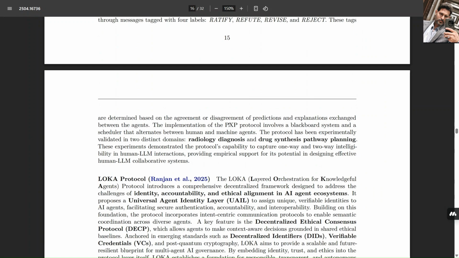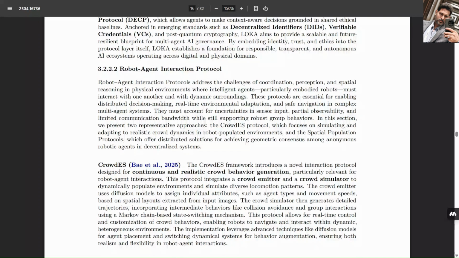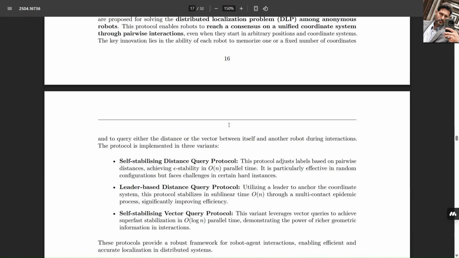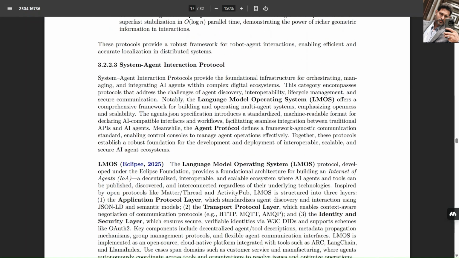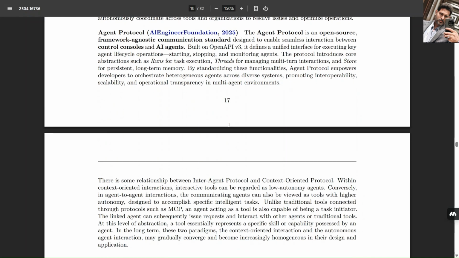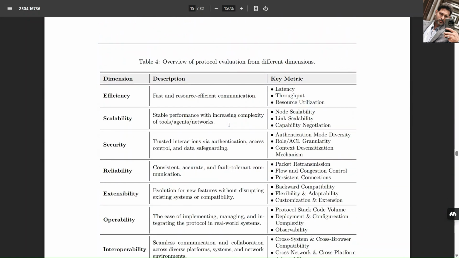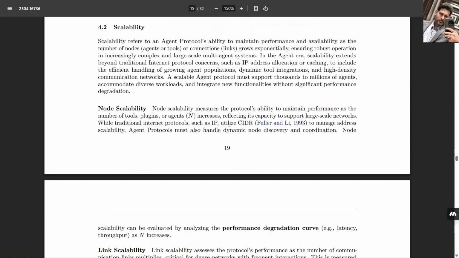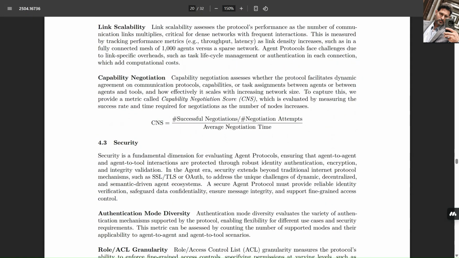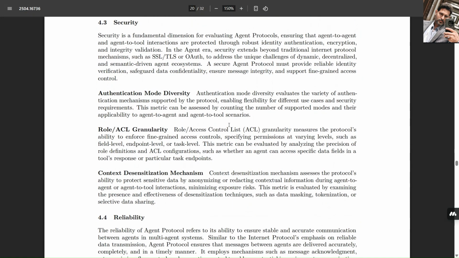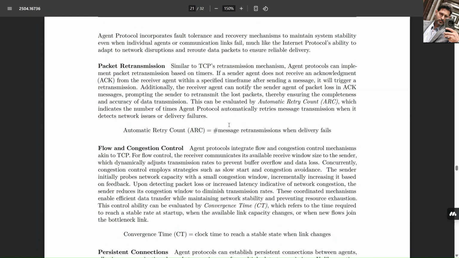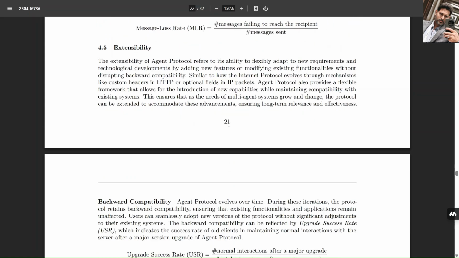Whether you're integrating agents with APIs using MCP or Agents.json, designing human-agent UX with PXP or LOCA, building autonomous fleets with CrowdES or SPPs, or orchestrating entire ecosystems with AITP, ANP, or A2A. These protocols aren't just specs, they're your blueprints for building the next generation of resilient, interoperable AI systems.